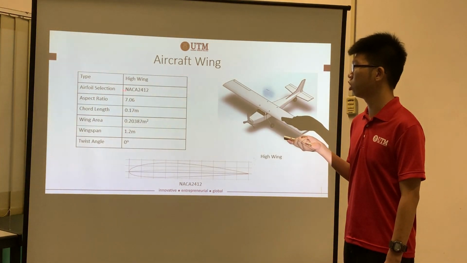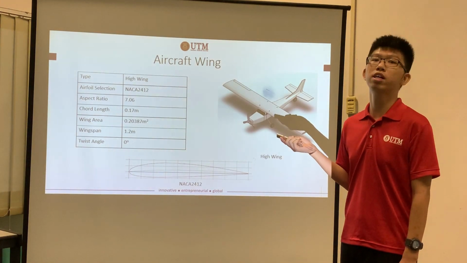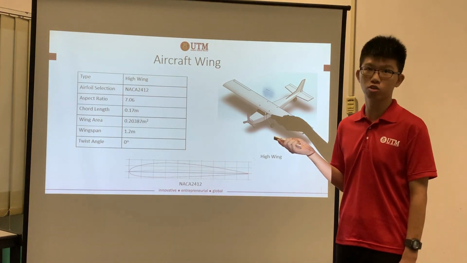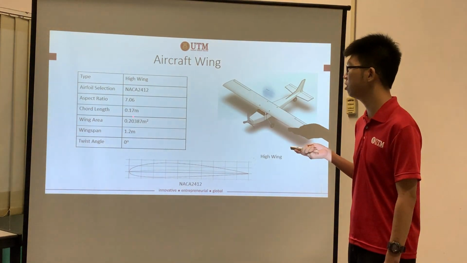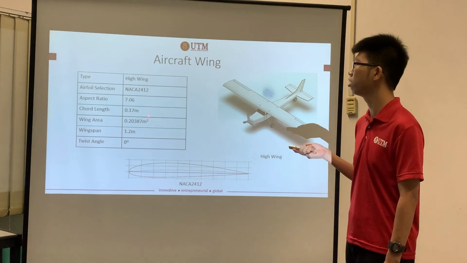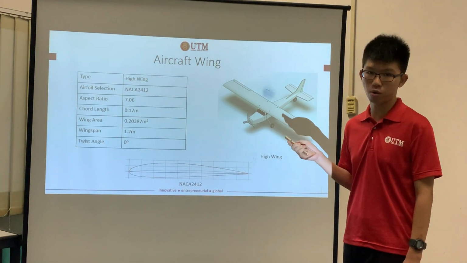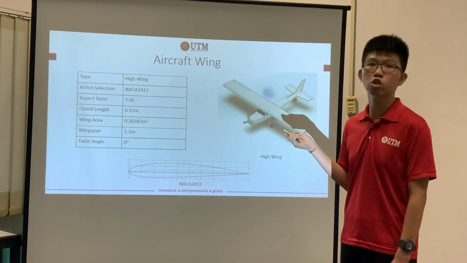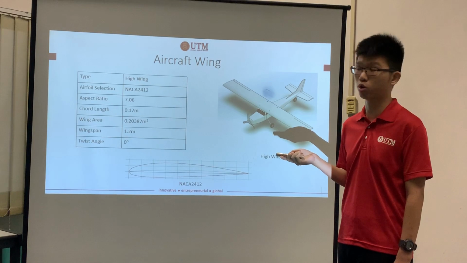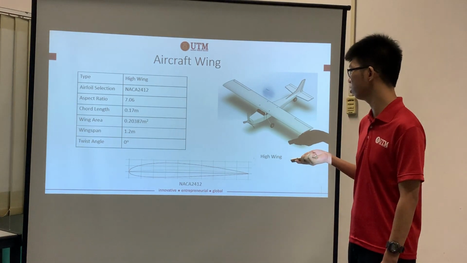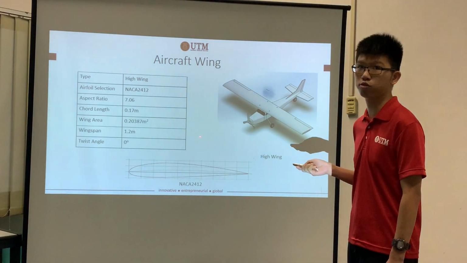And then for the airfoil selection, we are using NACA 2412, which is a cambered airfoil. That means we will have a higher amount of lift as compared to a symmetrical airfoil. Next, these are all the dimensions of the aircraft wing. And for our twist angle, as our aircraft is very small, we consider that the twist angle is close to 0. So this is the diagram of our NACA 2412.